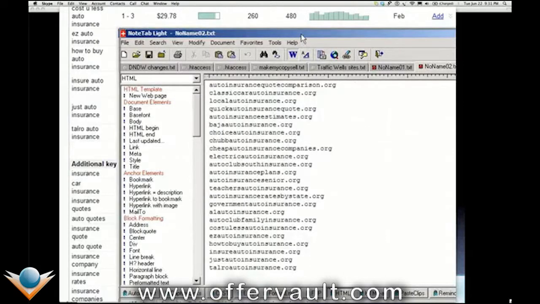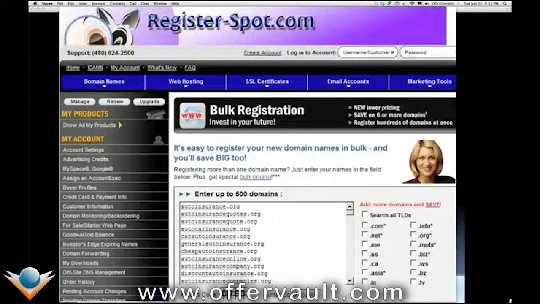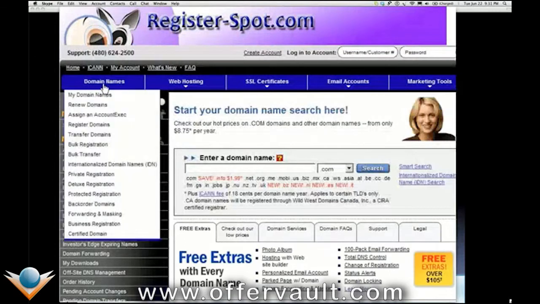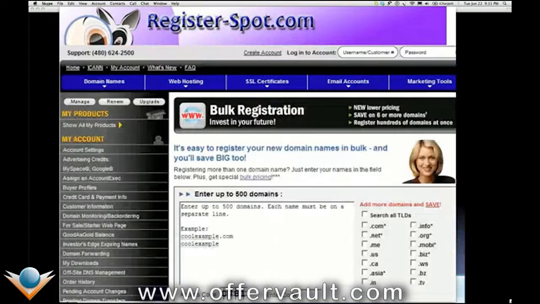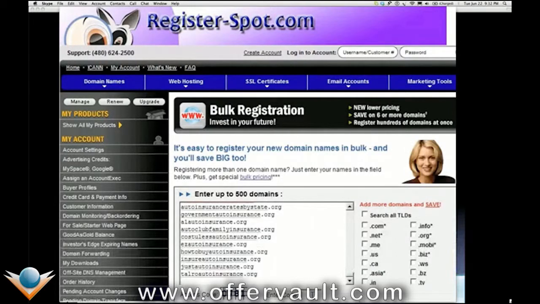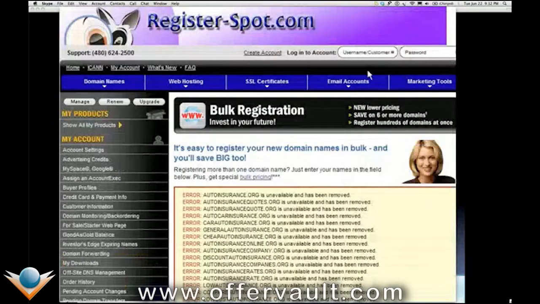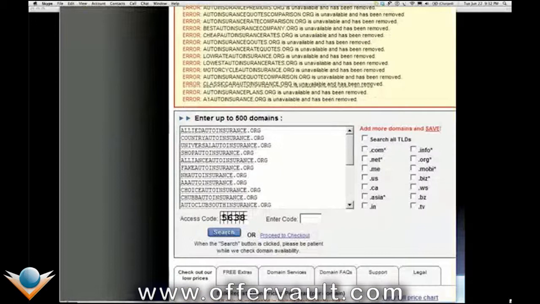All right. So next, we copy and paste that into our favorite domain registrar. Mine's register-spot.com. Dump it into the bulk registration tool, right here. We take this list, copy and paste, put in the code, 781, and now it'll check to see if any of these domain names are available. And as you can see here, most of them are unavailable, but it gives you the ones that are.